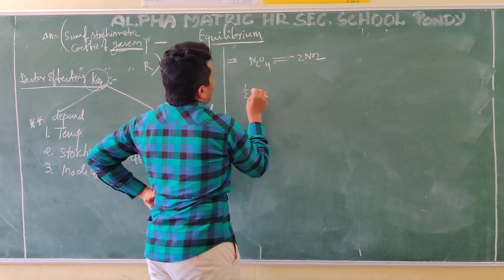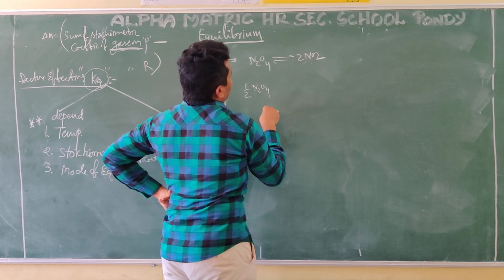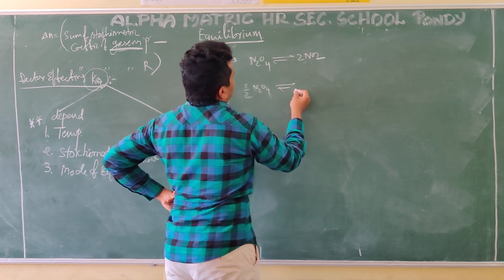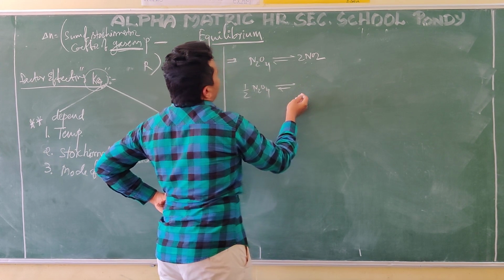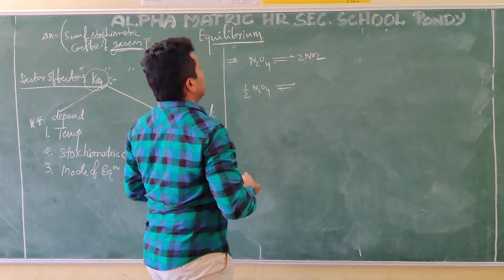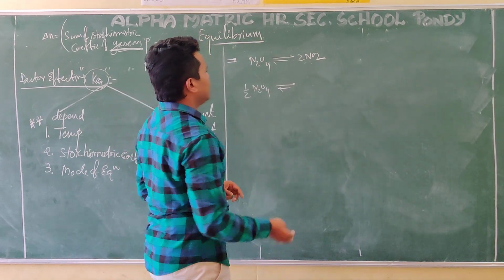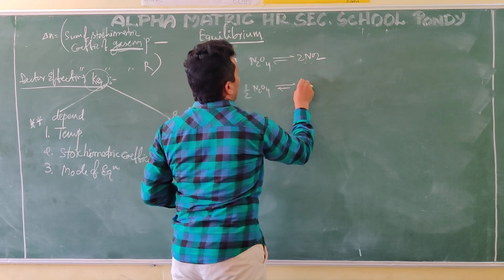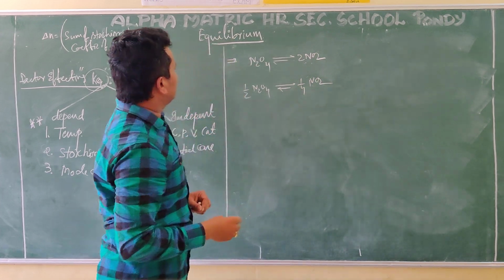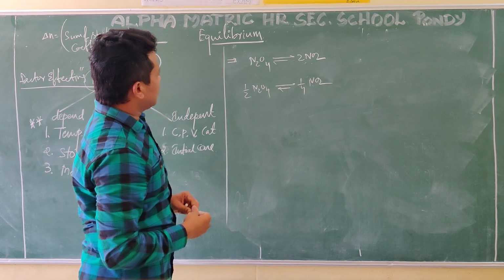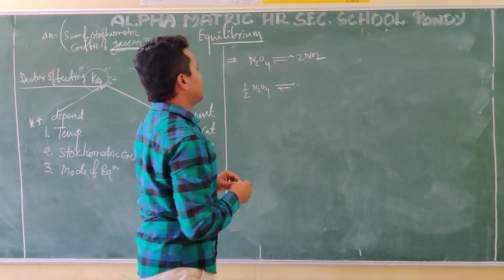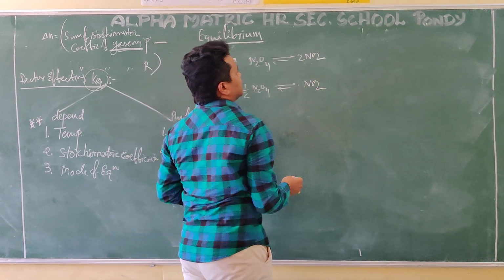Here I take half of N2O4, and what is coming is NO2. Okay, this is the equation.